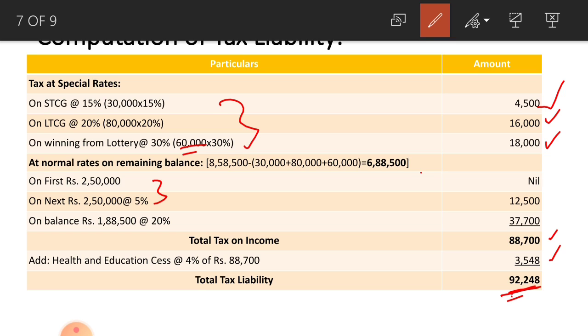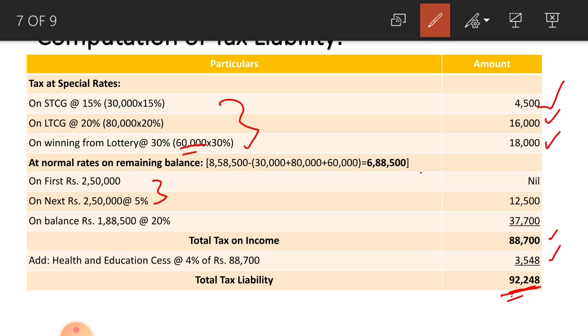That step, it is better to do that step. If you forgot or if you don't want to do that step, it is okay, they will give marks, but I recommend to do that step, that is minus winning from a lottery, that is deduction of TDS of lottery 18,000, you get the net tax payable.